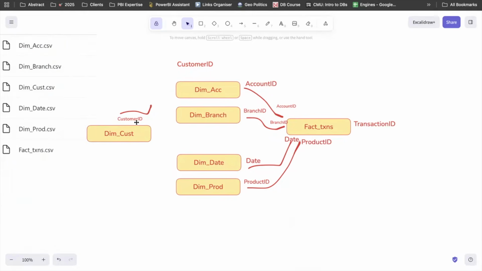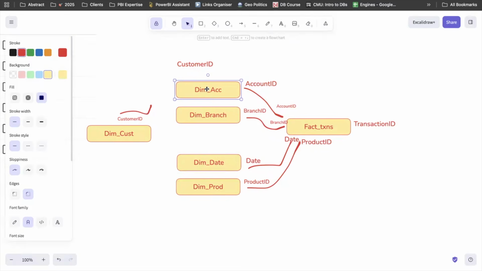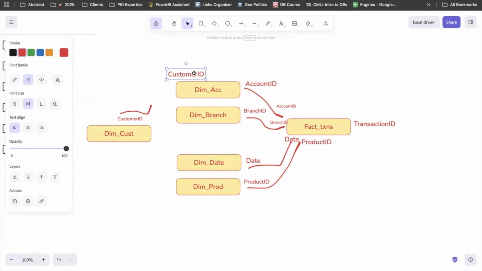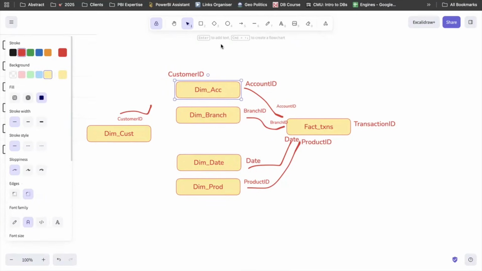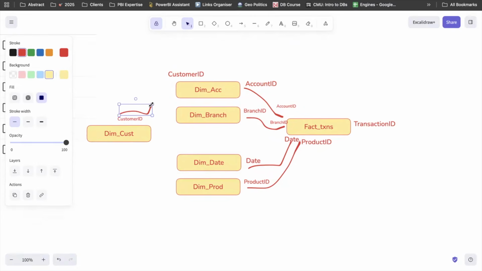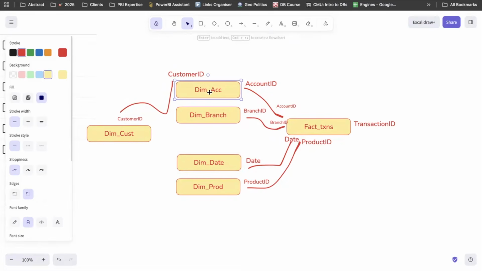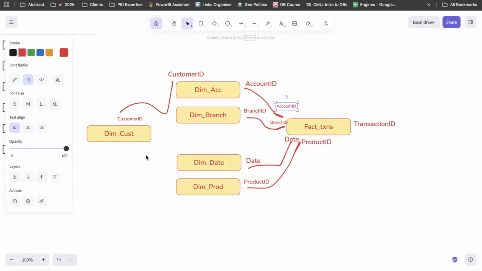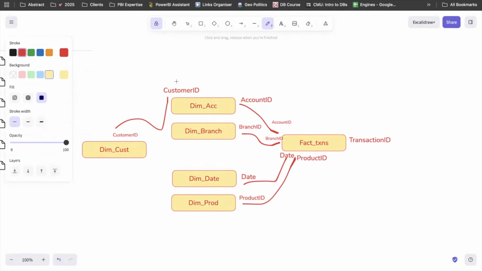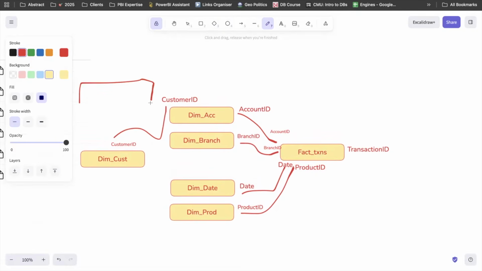So if I have to connect this to another table, when we were seeing the dim account file, we saw that this file is having customer IDs, right? Which signifies that how the business is working is not every customer is tagged to the transaction directly. Customers are tagged to dim accounts. That's why we have customer IDs present in both the files. So what I can do is connect my dim customer to my dim account. And since dim account and fact both have account ID, these two can be connected based on account IDs, right?